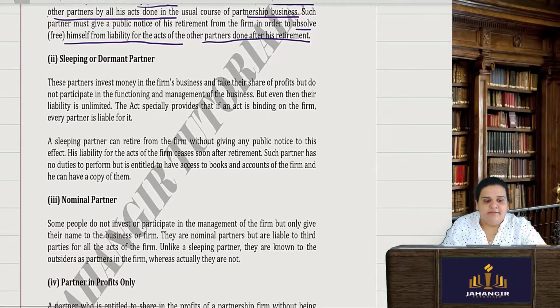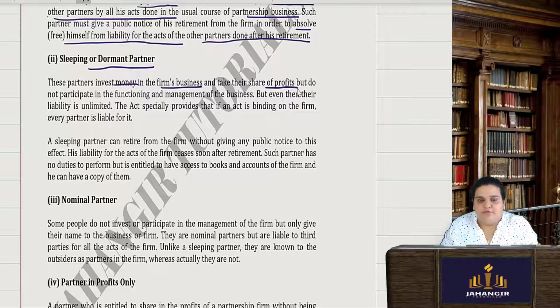Then we have sleeping or dormant partners. Now what are these partners? These are just investors. They invest money in the firm's business and they take their share of profits, but they do not participate in any of the activities. But even then their liability is unlimited. It is not that their liability will not arise. The Act specially provides that if an act is binding on the firm, every partner is liable for it.